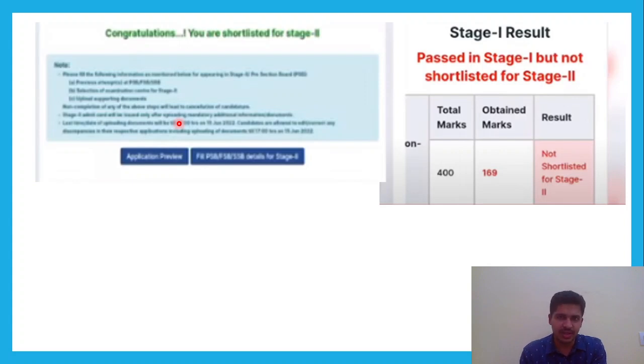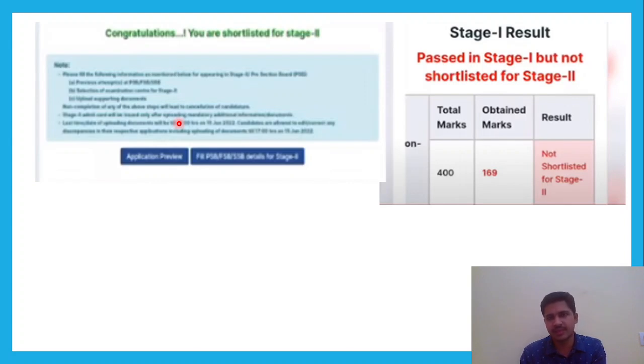There are 5 stages in this. This is the first stage. Next one is PSB, that is stage 2. Then the third one is your FSB, which is held at Noida, Indian Coast Guard headquarters. Then the 4th stage is medicals, and the last one is merit. So if you get dropped out in between stages before stage 5, then your marks will be displayed on your account.